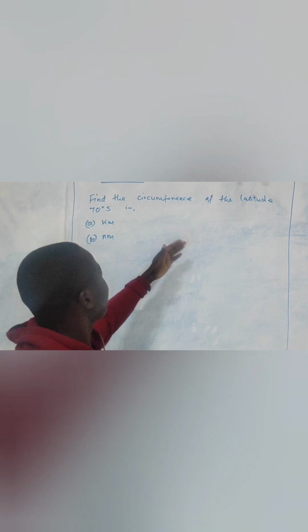But now when you get such a question, where do we start from? Just to find the circumference of the latitude 70 degrees south, first in kilometers, then in nautical miles. I always encourage students, when they find any question under longitudes and latitudes, which in CBC we call a strand, the first thing is to sketch the earth.